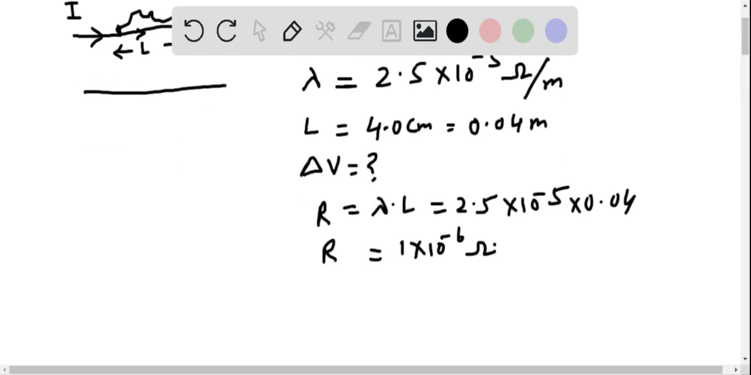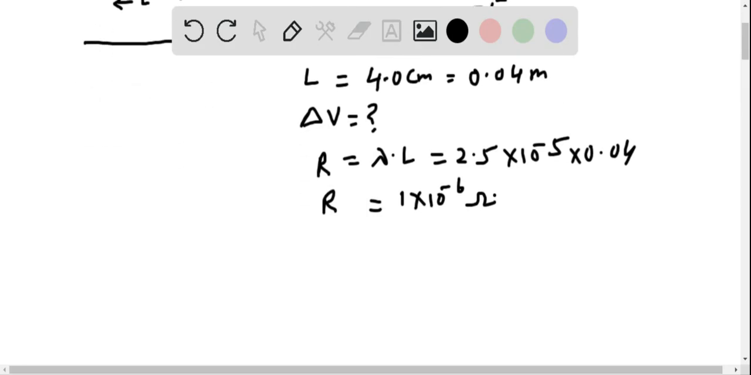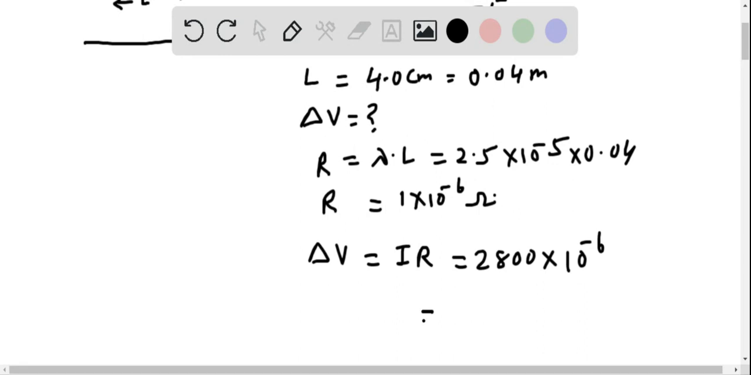So the potential difference across the feet of the bird, that will be I into R. Current is given 2800 ampere and resistance is 10 to the power minus 6. So when you simplify, you will get 2.8 into 10 to the power of minus 3 volt. So this is the potential difference across the feet of the bird.